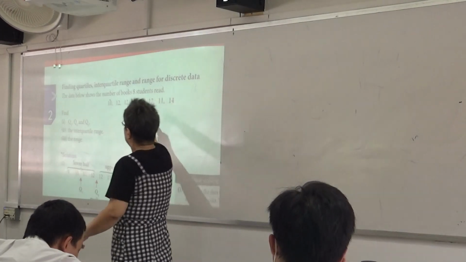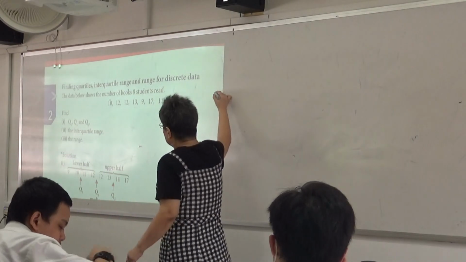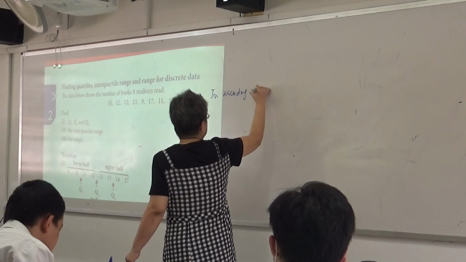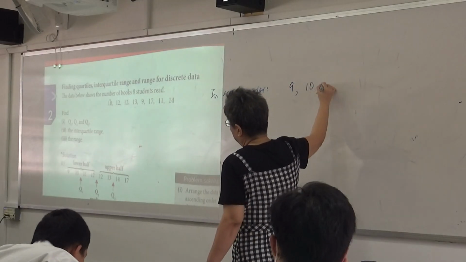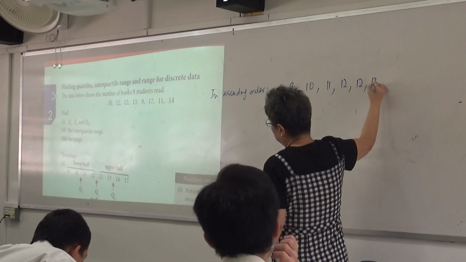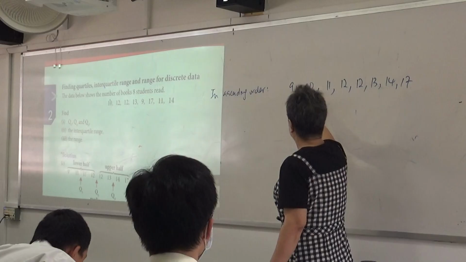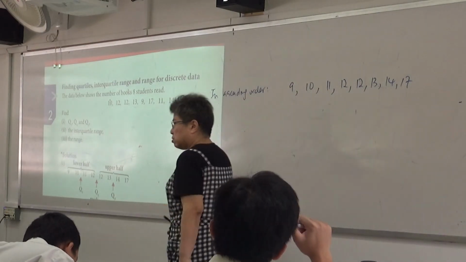Now, you must count. 8 students, so 1, 2, 3, 4, 5, 6, 7, 8. There must be 8 books. So, write down. In ascending order, I will have which one? 9, 10, 11, 12, 13, 14, and 17. 1, 2, 3, 4, 5, 6, 7, 8. So correct. Right?